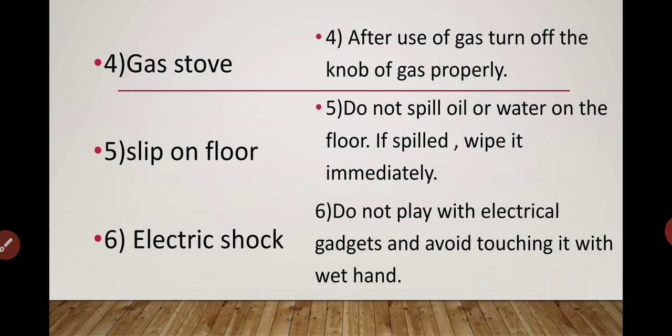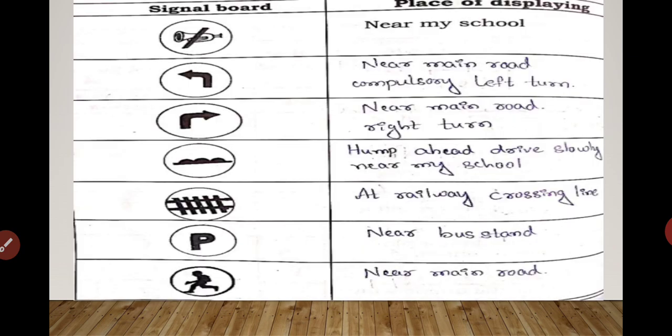Sixth, electric shock. Do not play with electrical gadgets and avoid touching them with wet hands. Yes, in our home elders will be telling, and in our school the teachers will be telling, you should not touch or play with electrical gadgets, and you should avoid touching them with wet hands.